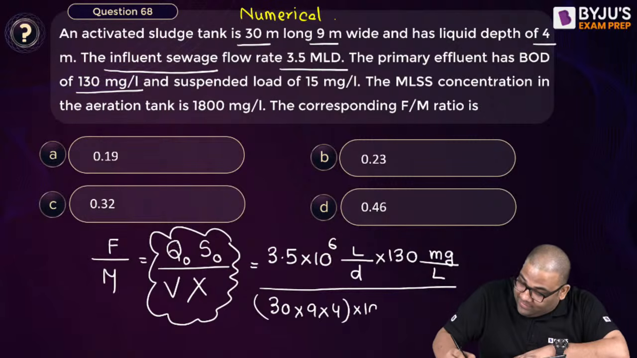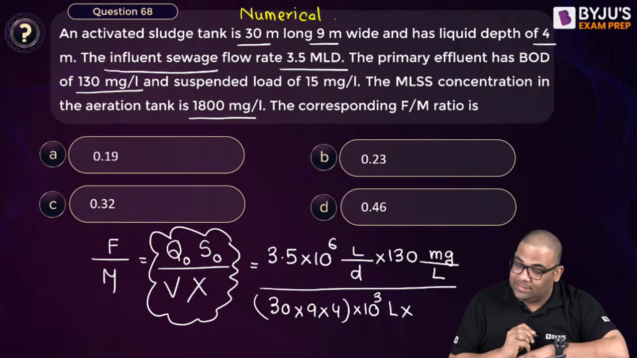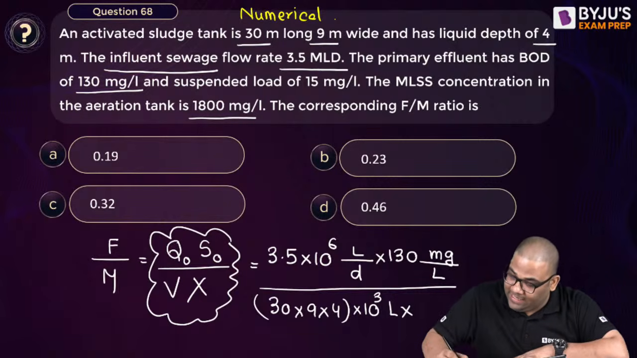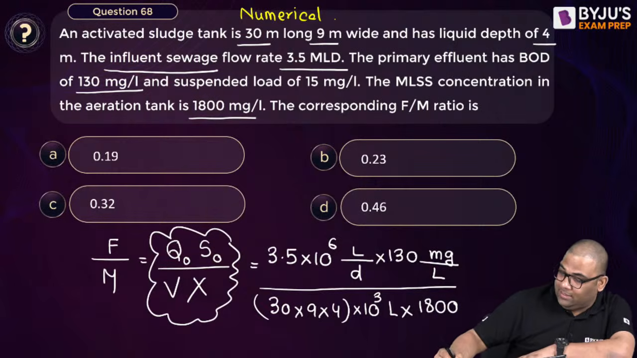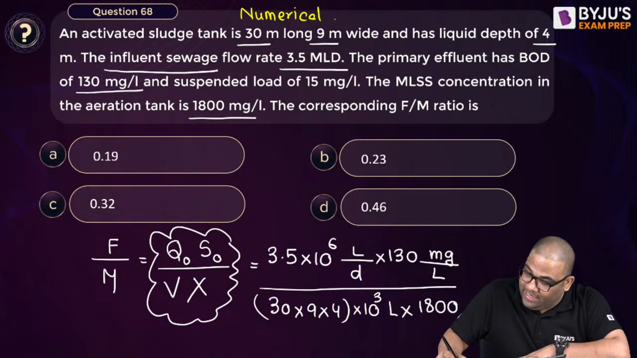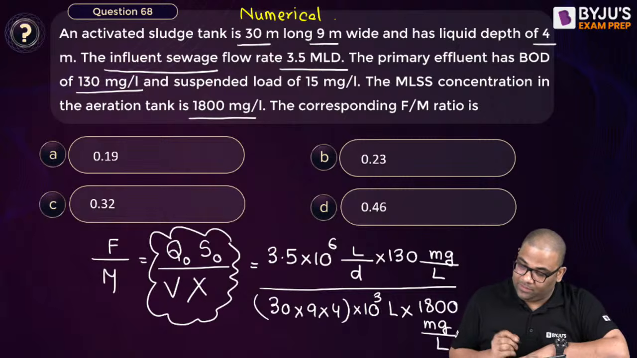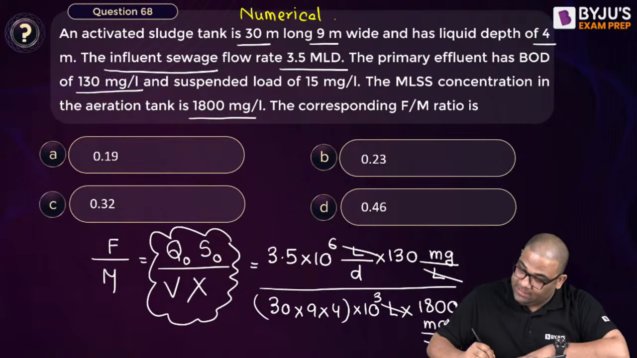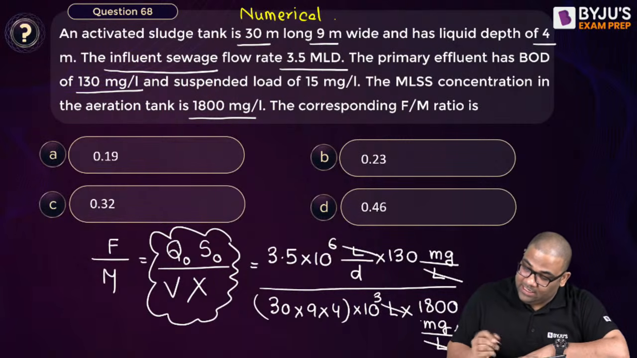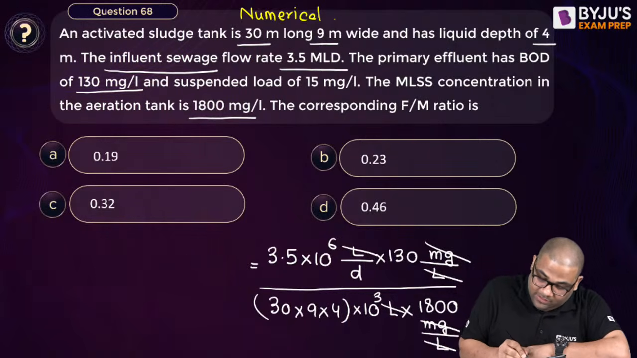Okay, into 10 to the power 3, I converted into liters, and this MLSS concentration is given, 1800. Okay, I'll just strip this side, and this is your mg per liter. Now see, liter gets cancelled, mg gets cancelled. Now this is the calculation left.